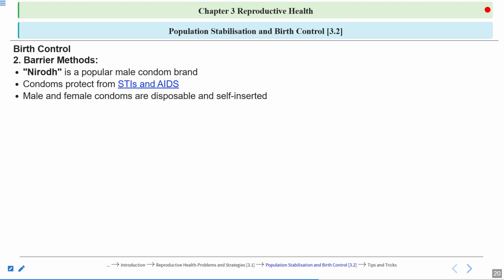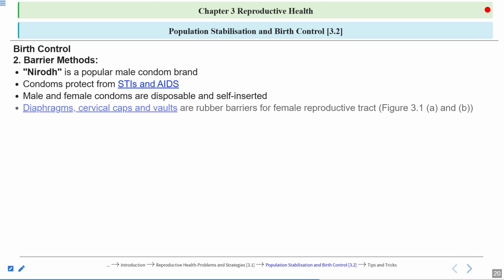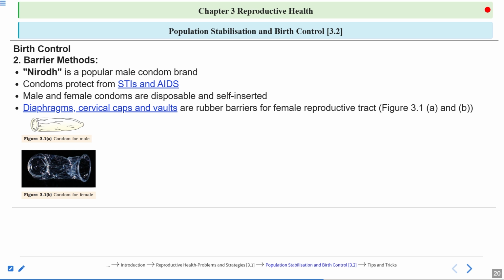Male and female condoms are disposable and self-inserted, which means they are quite user-friendly and easily available. Diaphragms, cervical caps, and vaults are rubber barriers for the female reproductive tract. Again, in this figure you can see the condoms for the male, and in 3.1b they are showing you the condoms for the female.